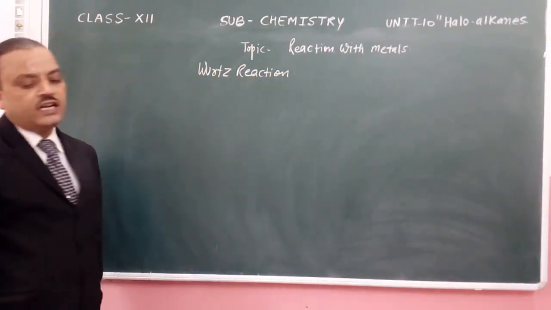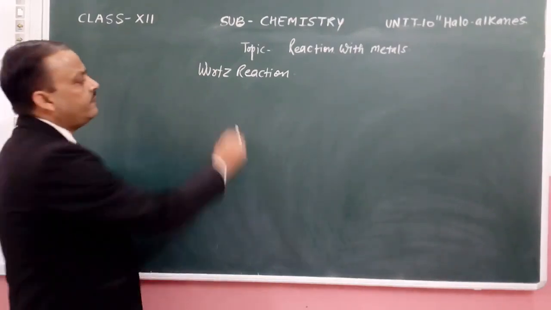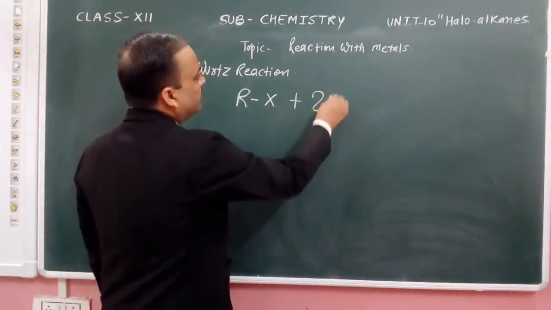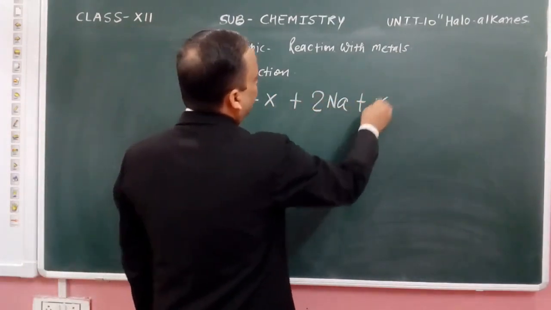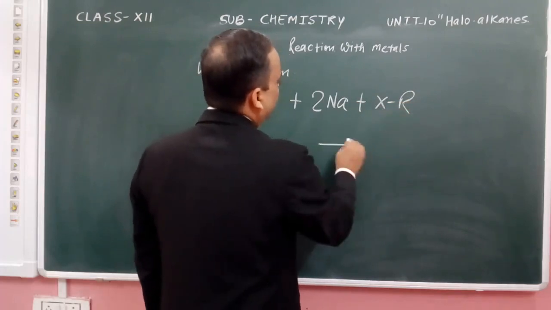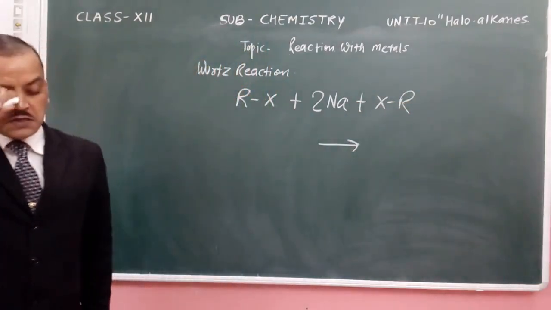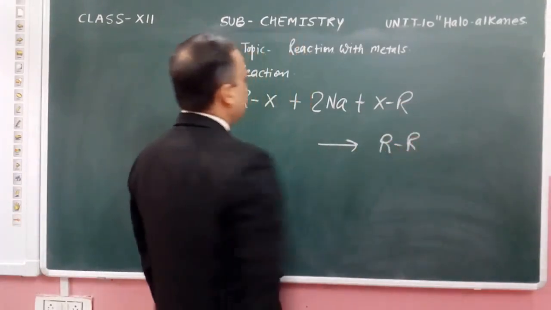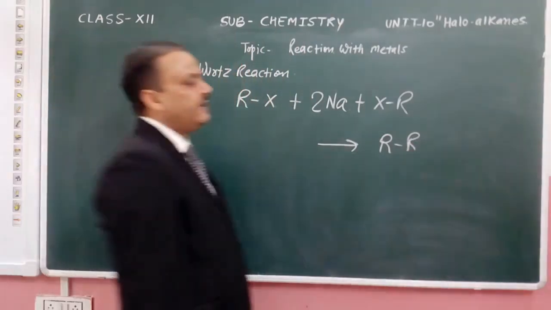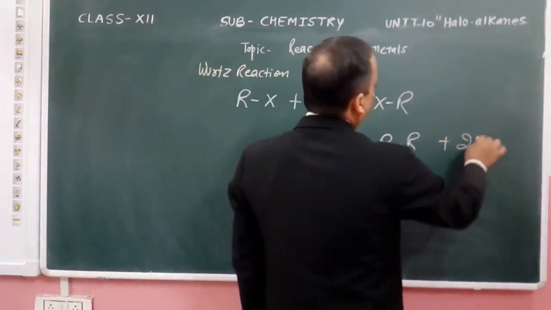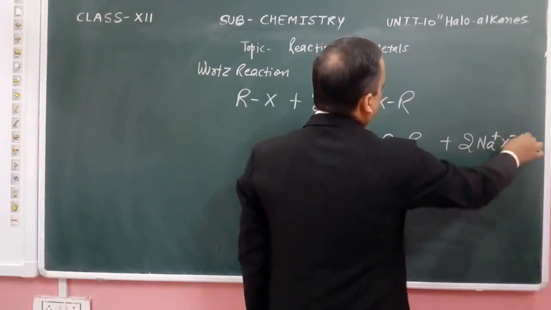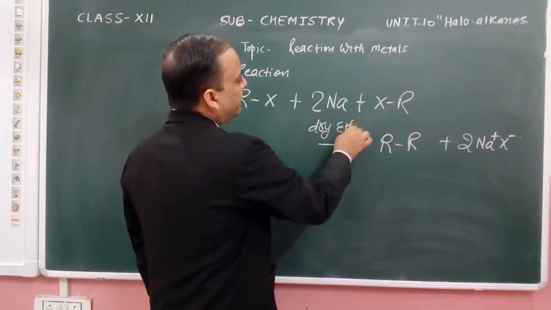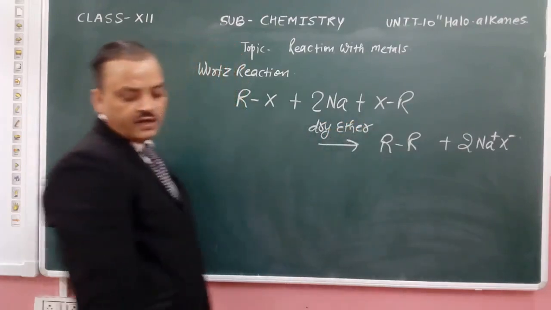In this Wurtz reaction, molecules of alkyl halides, that is RX plus 2Na plus XR, then formation of the alkane and 2NaX takes place. This reaction takes place in the presence of dry ether.